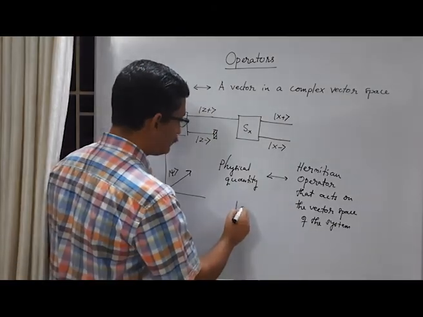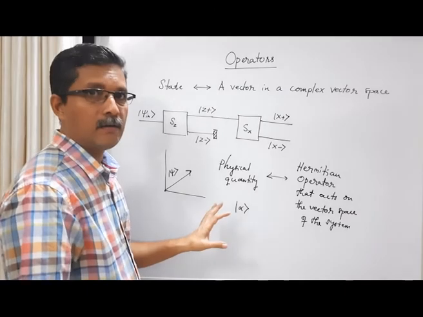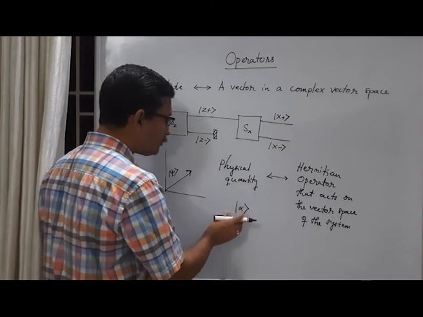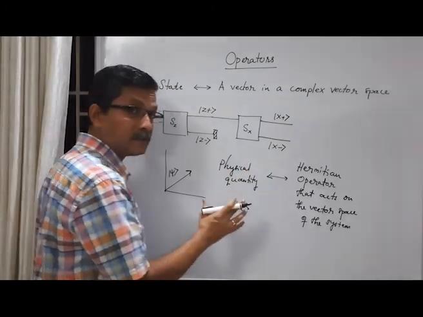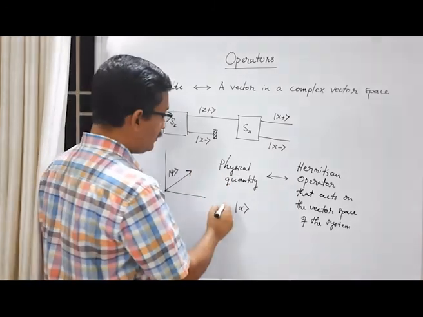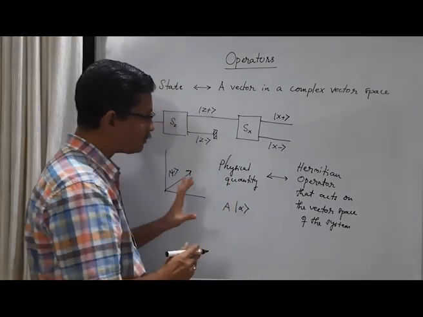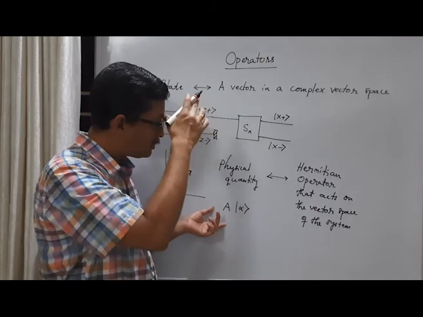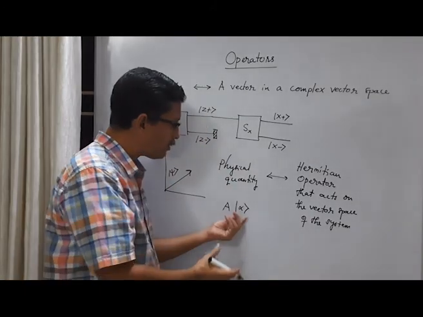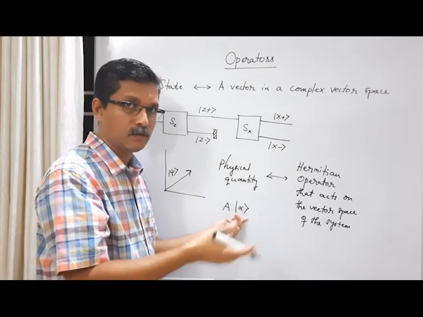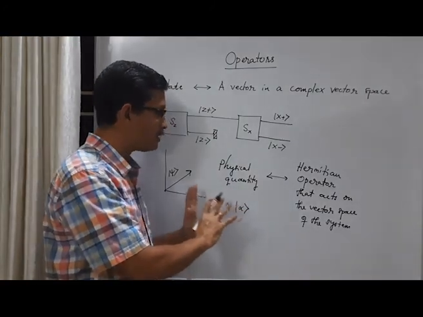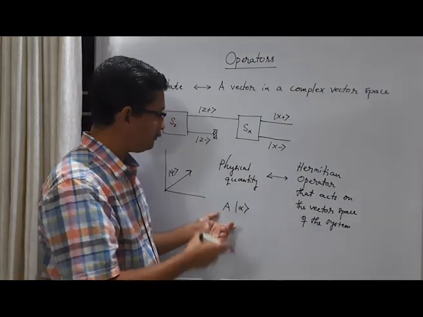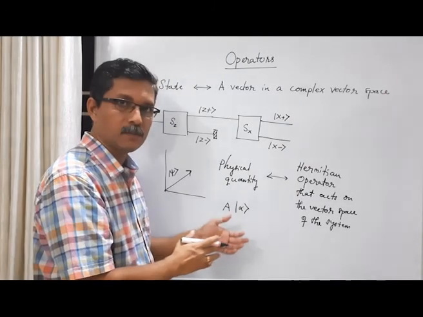If ket alpha represents a vector in an abstract vector space, then the physical quantity is represented by some operator A. Then this operator A acts on the ket vector from the left. The operator A, which represents a physical quantity, acts on ket alpha, which represents a state of the system, from the left. Mathematically, the operation is from the left to the ket vector. Now we will see the properties of the operator, its algebra, in detail.